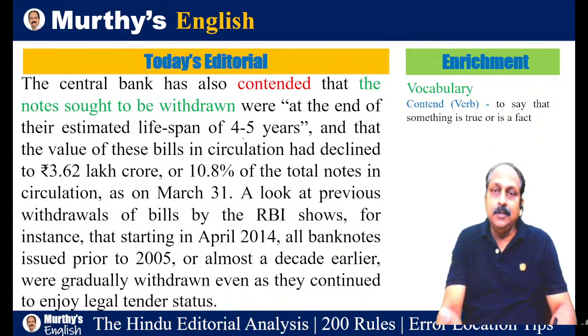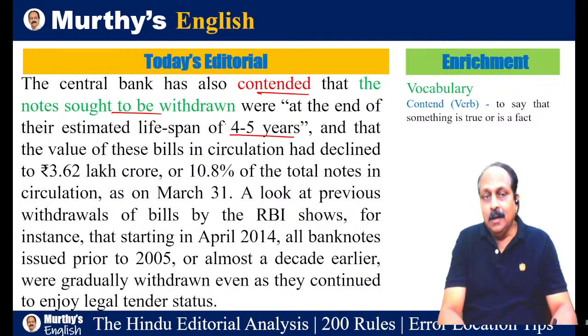And also, besides that, the central bank has also contended. Contend has two meanings, one to compete, another to say something is right, to justify. The central bank has also contended that the notes sought to be withdrawn, they wanted to be withdrawn, in passive voice, the notes sought to be withdrawn were at the end of their estimated lifespan of 4 to 5 years.